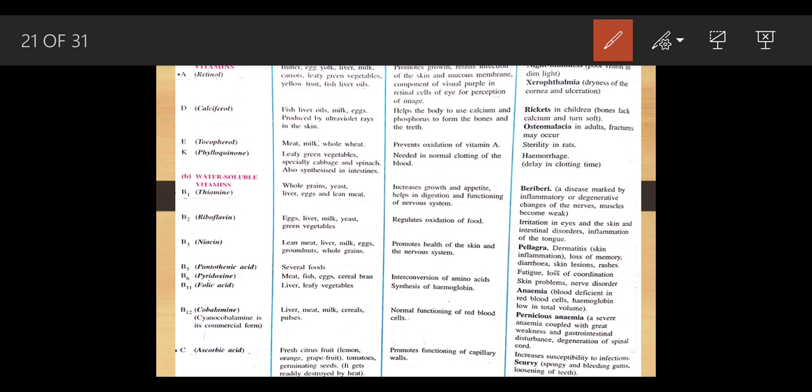Now we are going to move to the next, that is vitamin B5. Vitamin B5 is called pantothenic acid. Why is it called pantothenic? Because you have heard the word pentagon in 8th standard, there is a shape. Pentagon means like this: 1 side, 2 sides, 3, 4, 5.